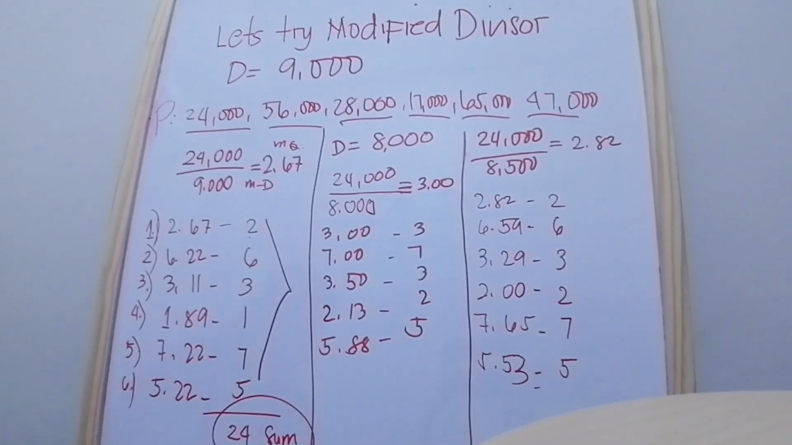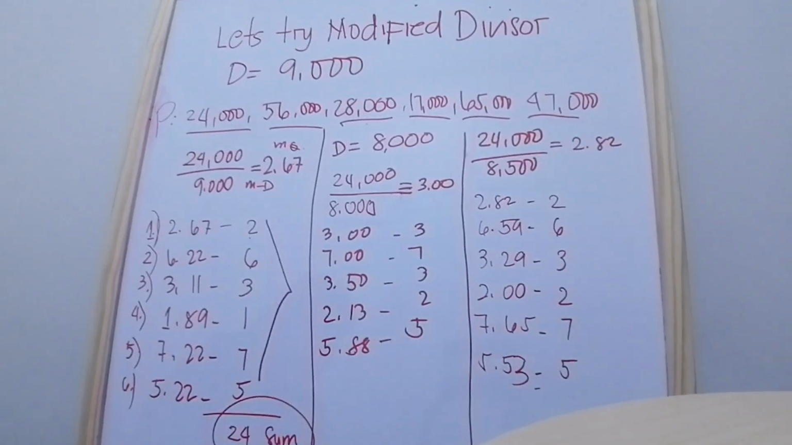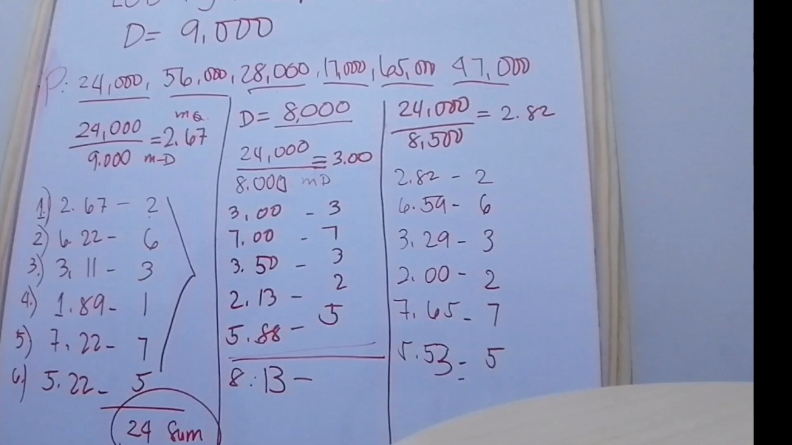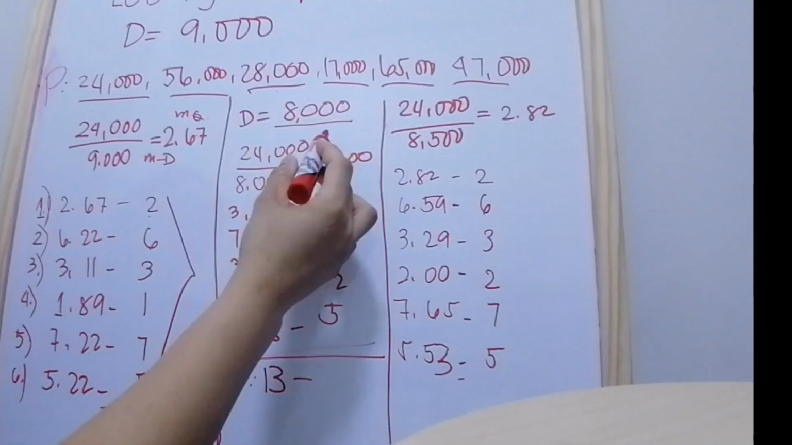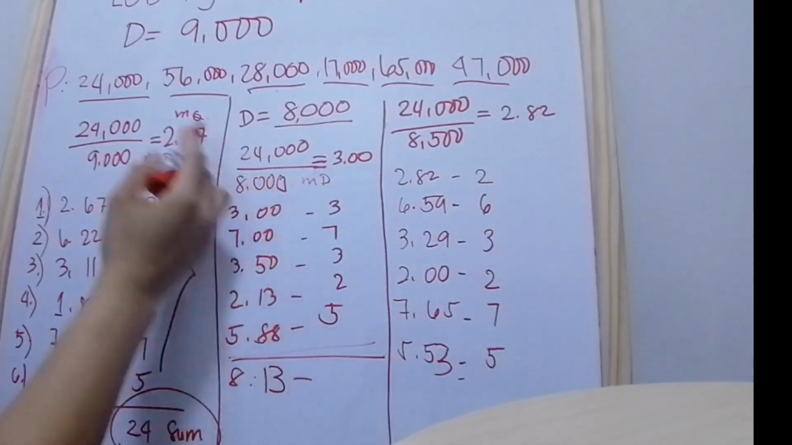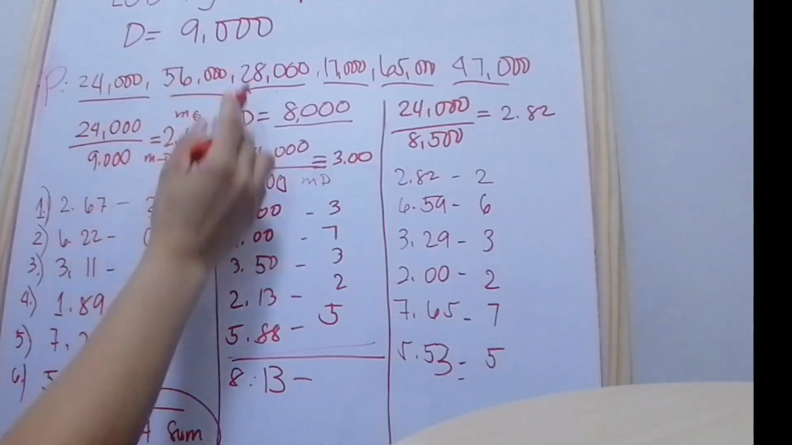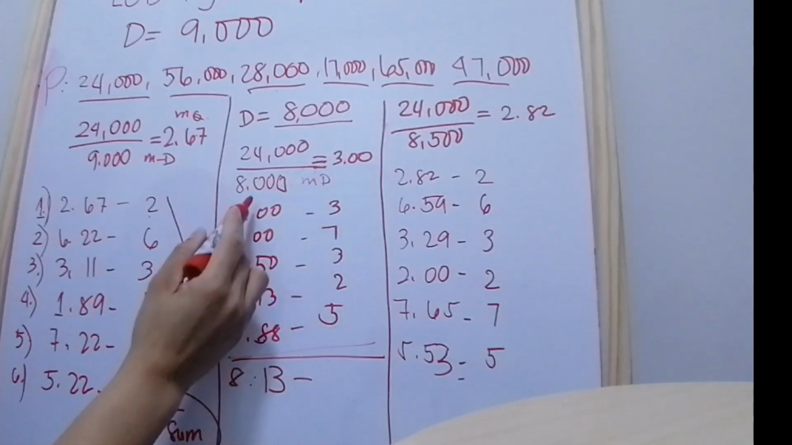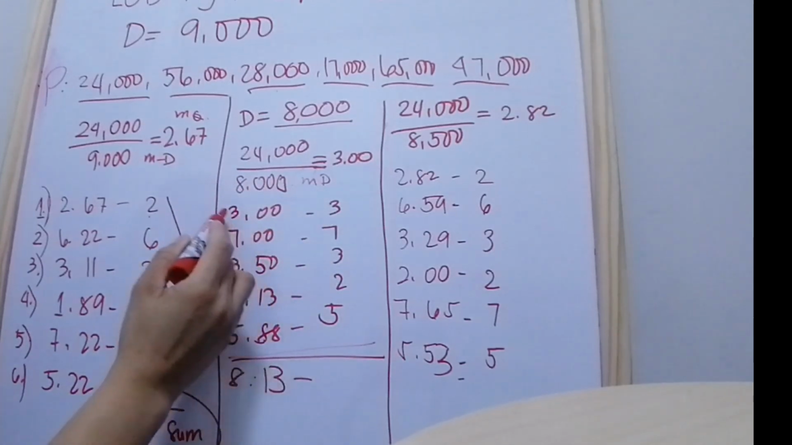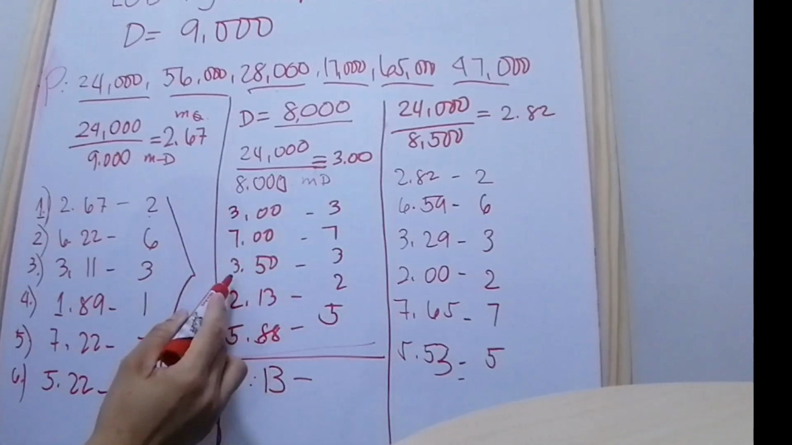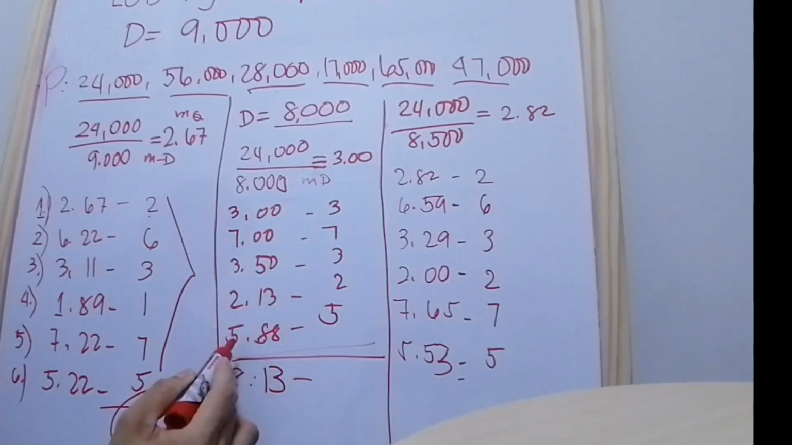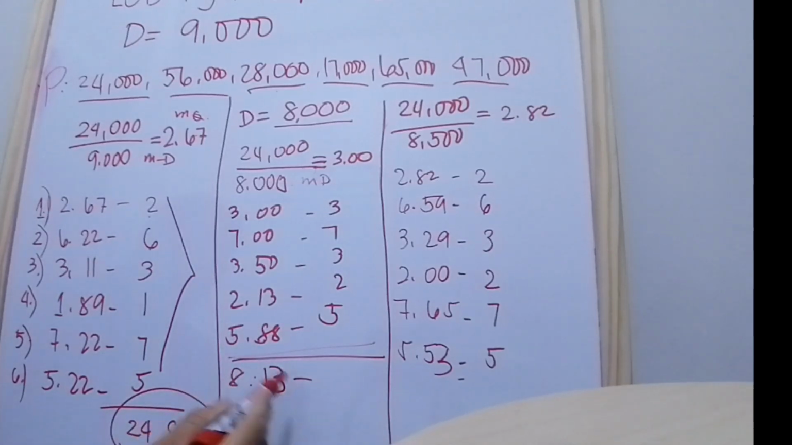I mean, the sum of 24 is too small. So we need to try again by making the modified divisor smaller. So let's try modified divisor 8,000. The same situation: we have to divide each state's population by the modified divisor. So here is the result: 3, 7, 3.50, 2.13, 5.88, and 8.13.